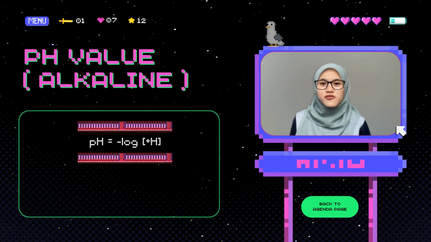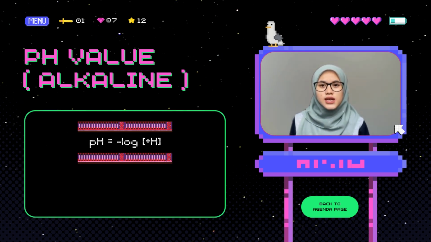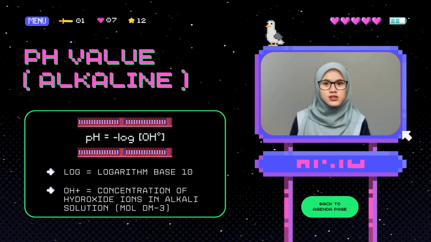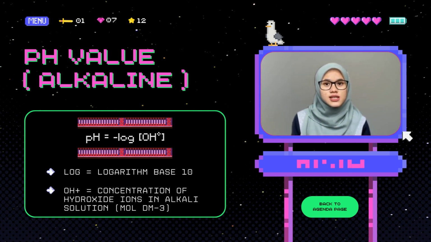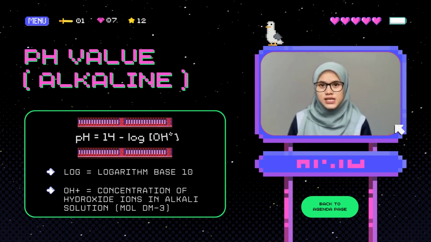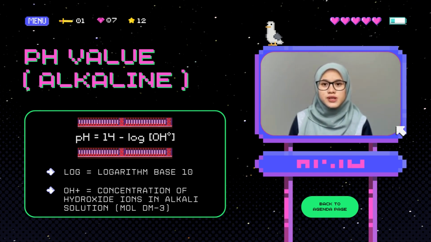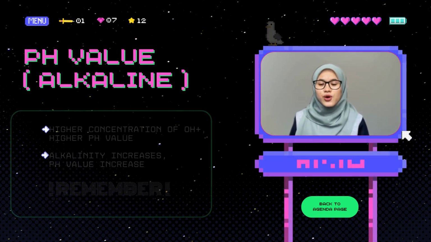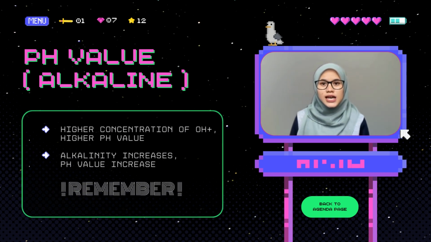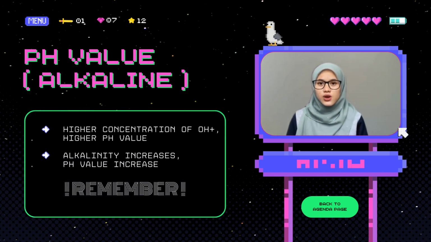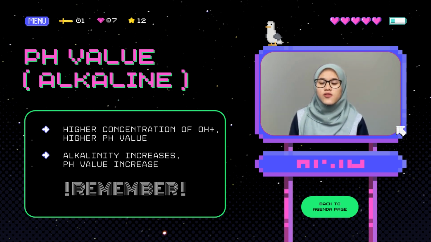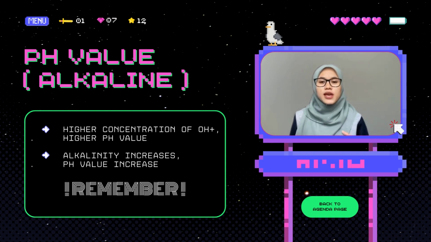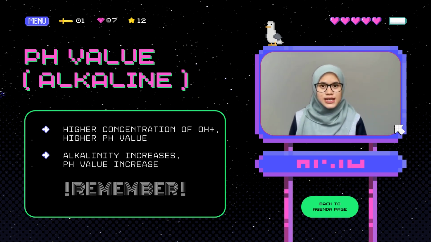Next, if we want to determine the pH value of an alkaline, we can use the same formula by changing the concentration of hydrogen ions to the concentration of hydroxide ions and adding 14 to the front, which represents the highest number in the pH scale. And for an alkali solution, the higher the concentration of hydroxide ions, the higher the pH value of the solution will be, which means alkalinity increases when the pH value of the alkali solution increases.